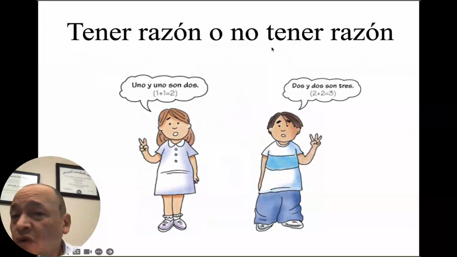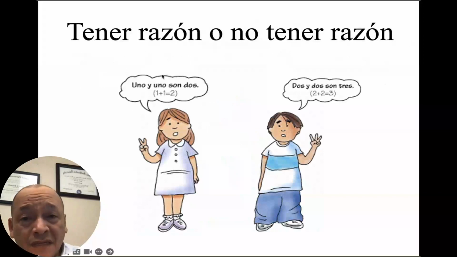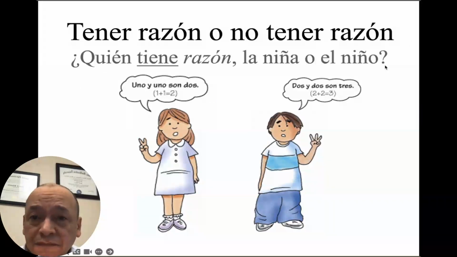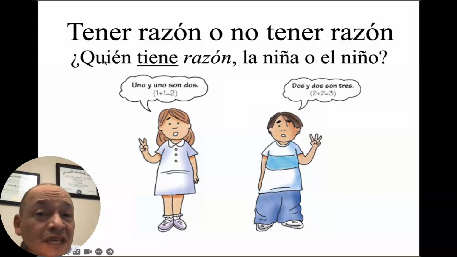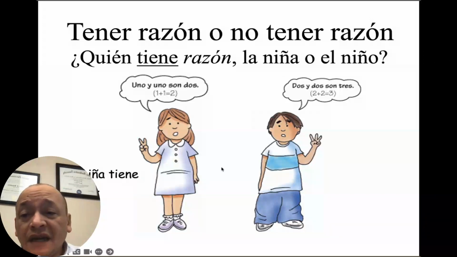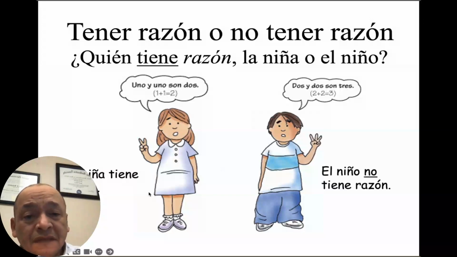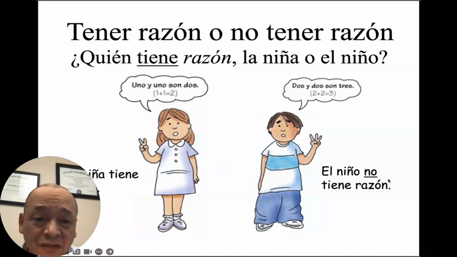Tener razón o no tener razón. To be right or not to be right. So, ¿quién tiene razón? ¿La niña o el niño? Who is right? The girl or the boy? La niña tiene razón. The girl is right. El niño no tiene razón. The boy is not correct, or does not have the correct answer.